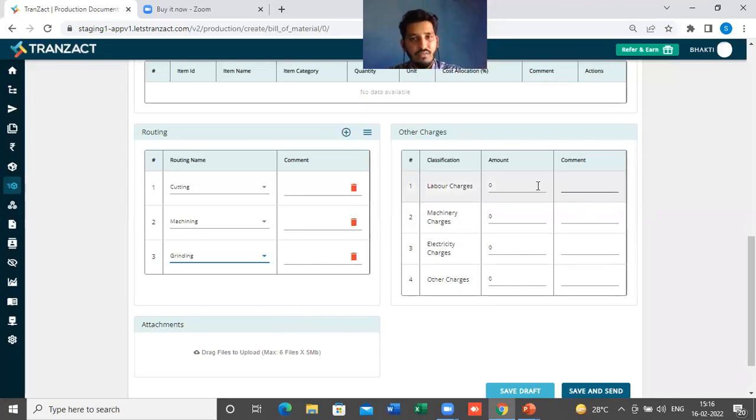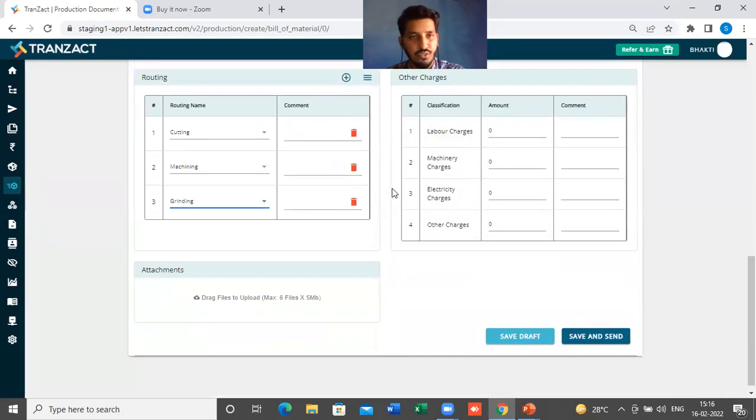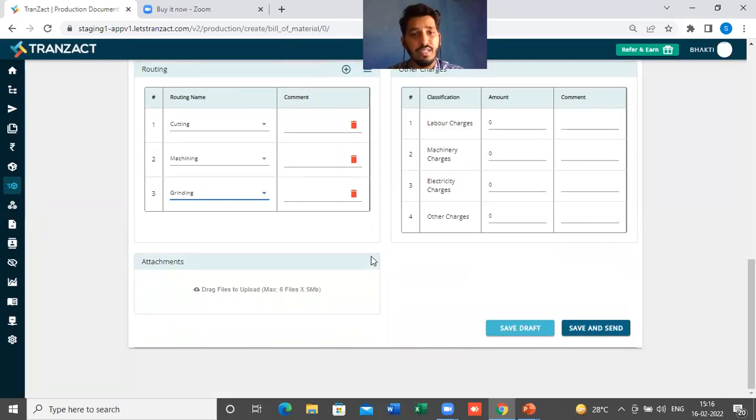And then we have this other charges option where you can put an estimation cost for labor charges, for machinery charges, for electricity charges, other charges, right? So all those things can be added here into this other charges option. And then the last option is to add the attachment. If you have some AutoCAD drawing or Solid Edge or CATIA drawing, because a lot of people design the product on Solid Edge, CATIA or AutoCAD, they have their drawings with them. So the design team can also attach their attachments here. Maximum 6 files up to 5 MB, so one file can be 5 MB. You can attach here in this attachment option.